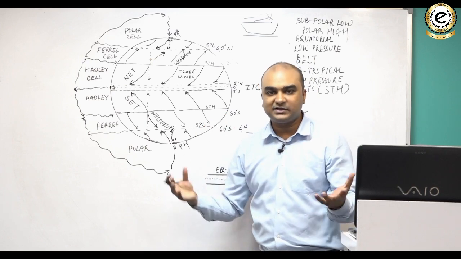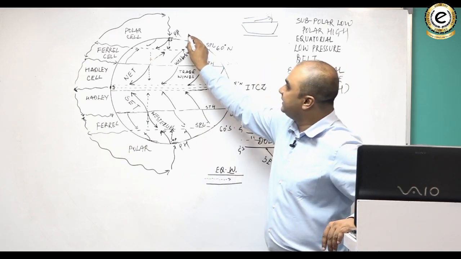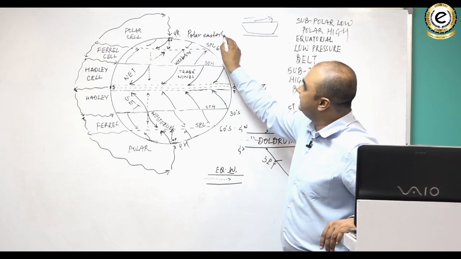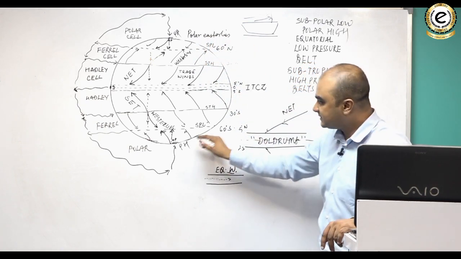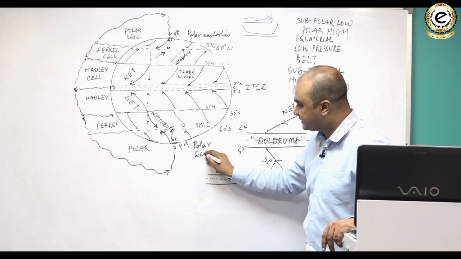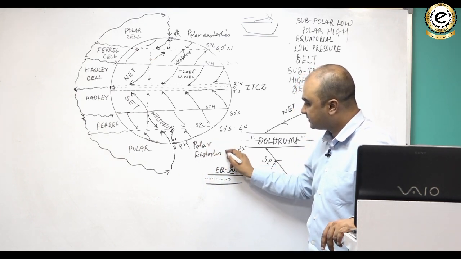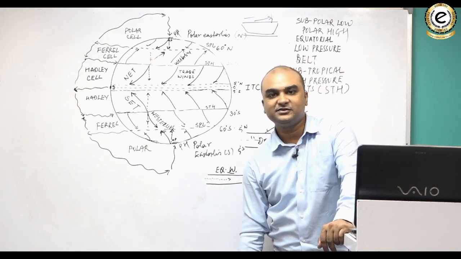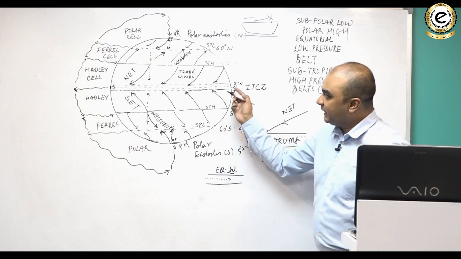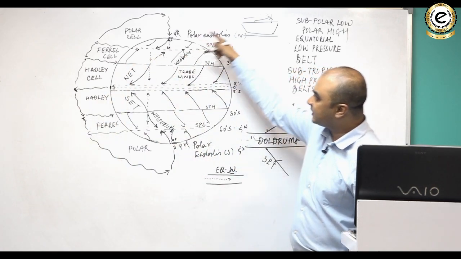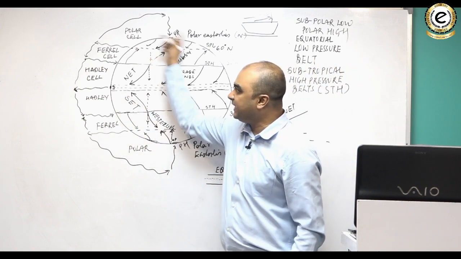So just to avoid confusion, we are calling these sets of winds polar easterlies, whereas this set of winds are known as polar easterlies south, and these are polar easterlies north. Do you understand this?